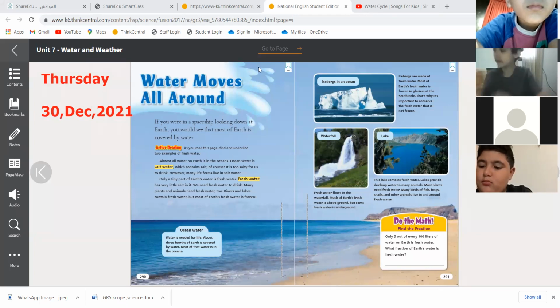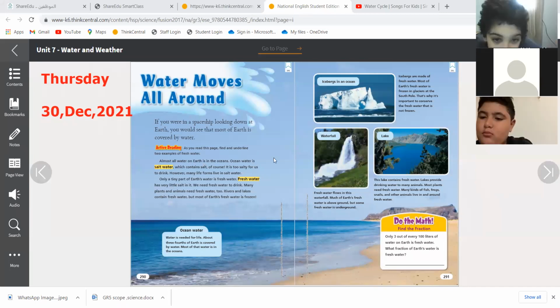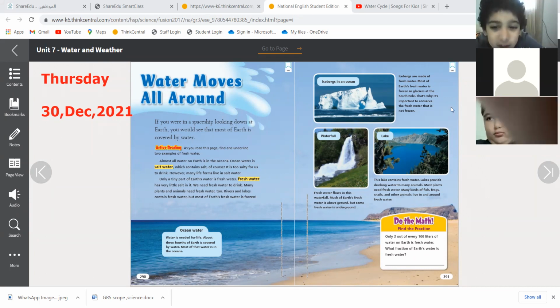We're studying about water. We said that water can be salt and fresh. Where can you find salt water? Salt water in the ocean. Excellent. And fresh water? The fresh water in the lake. Lake, waterfalls, underground, and streams.